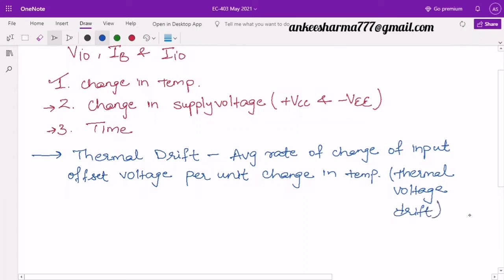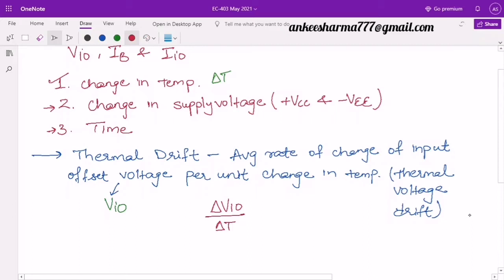So this thermal voltage drift is denoted by, as I said, that this is input offset voltage. So input offset voltage we represent by VIO, and the change in the temperature will be represented by delta T. So this will be represented by delta VIO by delta T. It means it is average rate of change of input offset voltage per unit change in the temperature.